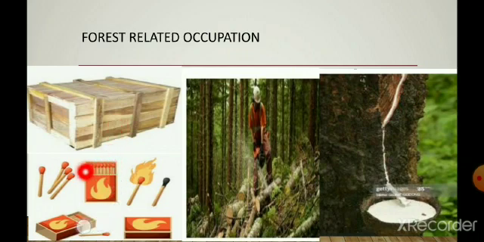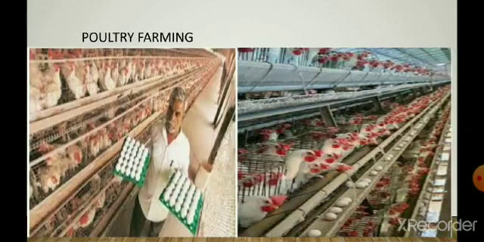As well as matchboxes. Furniture is also made, children, right, out of wood. Then poultry farming. Hens, ducks, and chicks are kept at one place, and this place is called a poultry farm. So the eggs you can see here this way. This is a poultry farm. The eggs which are laid are kept at one place, and then they are supplied to the marketplaces for selling.